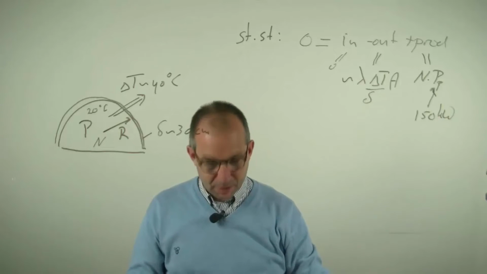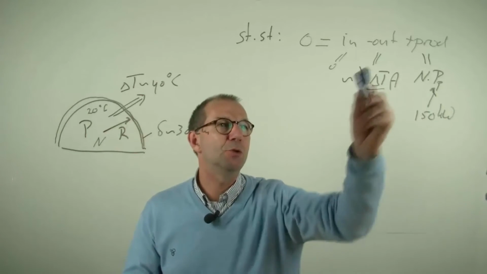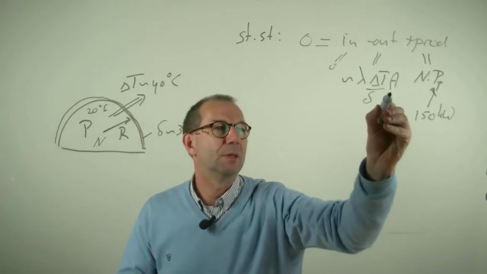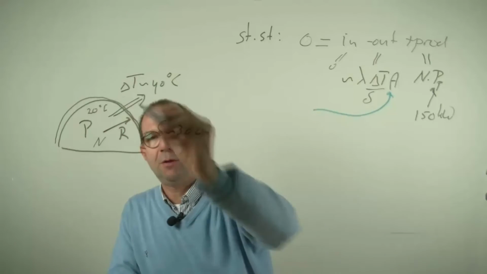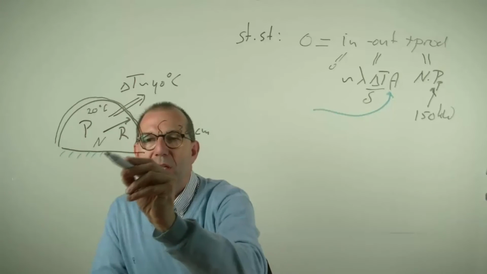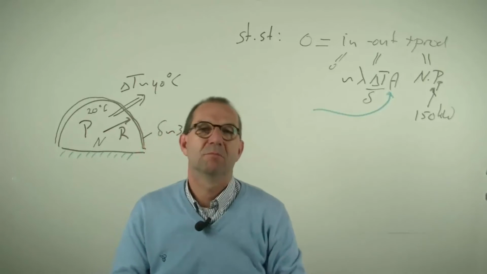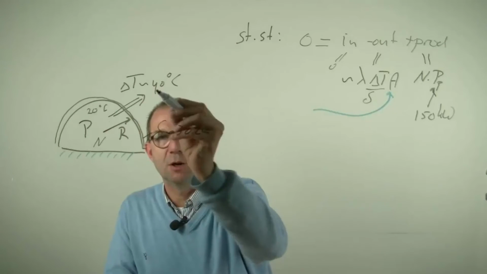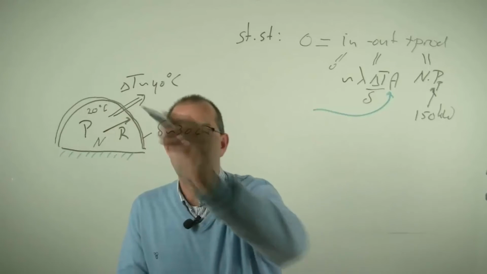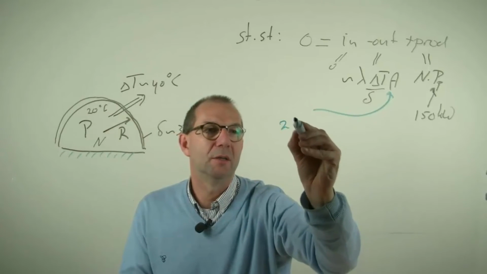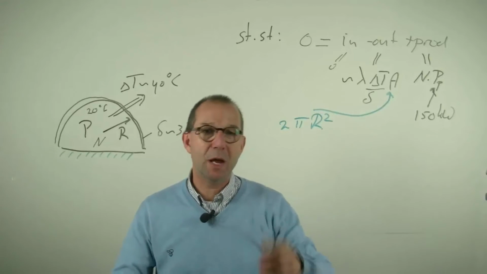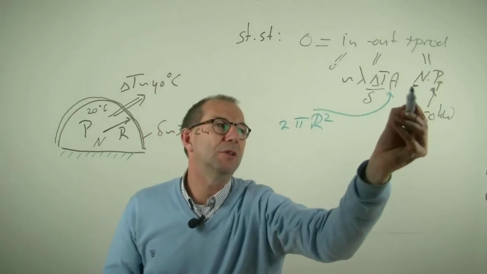Okay, now that we've set up the balance and we do know how much flows out and we do know how much is produced, we can back out the rest. The area is the area through which we lose our heat. And just for the sake of the argument, we will neglect all heat that we lose to the floor. Obviously not really true, but the majority is lost via the wind howling around our igloo. So the area is the area of a half sphere, which is 2 pi r squared. And thus, we can write our balance and back out that unknown number that we would like to know.